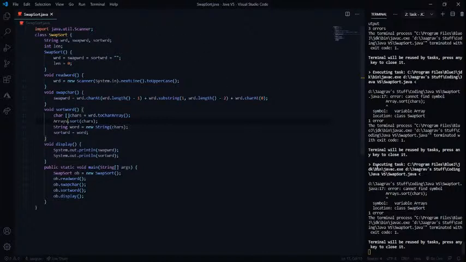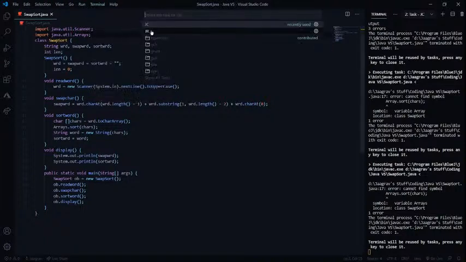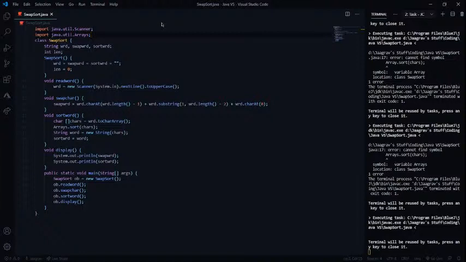Okay, cannot find symbol, Arrays.sort. So isn't that what we use to sort in Java? I think it should be Arrays.sort only. I mean, it should work. Oh wait, I did not import it. So import java.util.Arrays. Yeah, Arrays. Let's save this and run task. Let's compile this, and yeah, it's compiled.